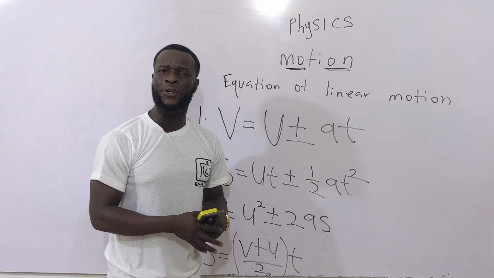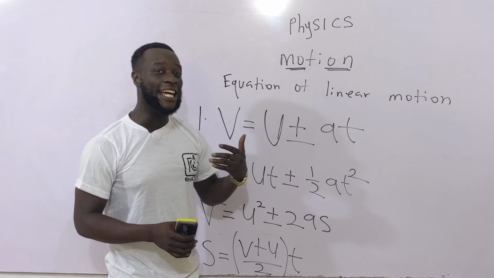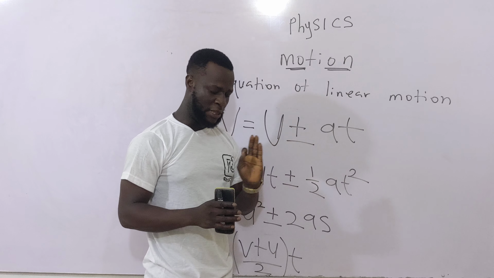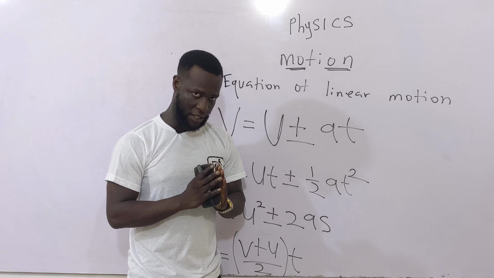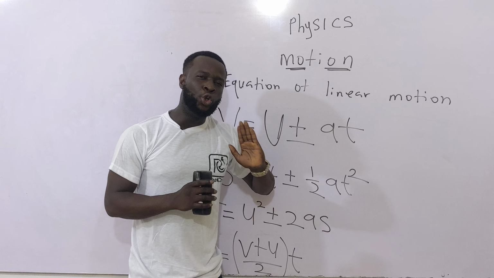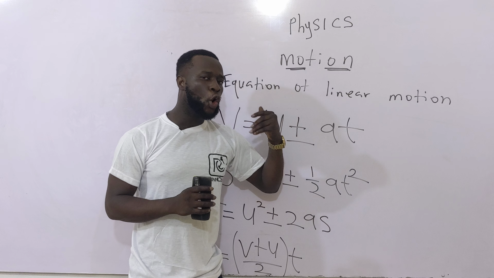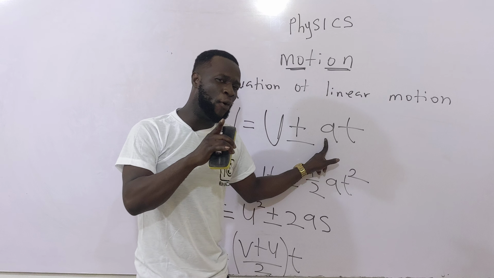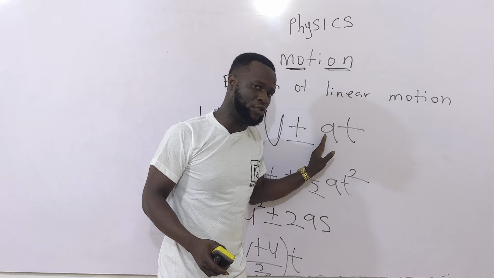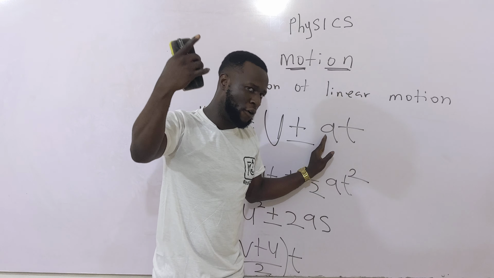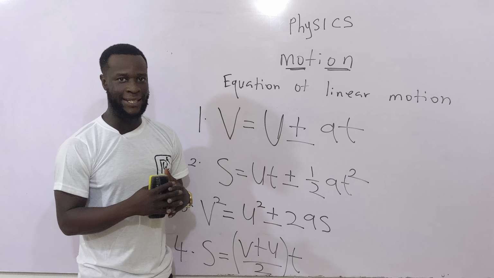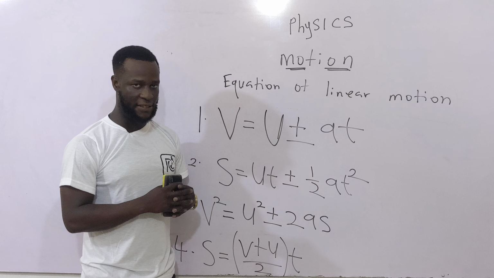If a body is traveling with a constant speed or a constant velocity, then A will be equal to 0. Now, let me make this very clear. If a body is traveling with a uniform speed, uniform velocity, constant speed, or constant velocity, A will be equal to 0. But if they say the body accelerates uniformly, you cannot say A = 0. Accelerating uniformly is different from traveling with a uniform speed or velocity. That being said, let's now look at the possible questions that they can ask you on this.